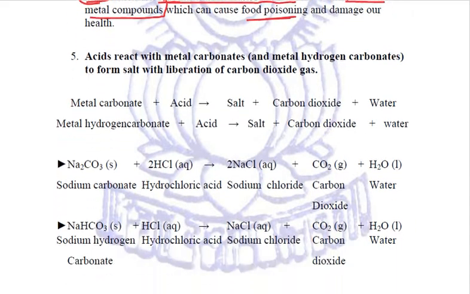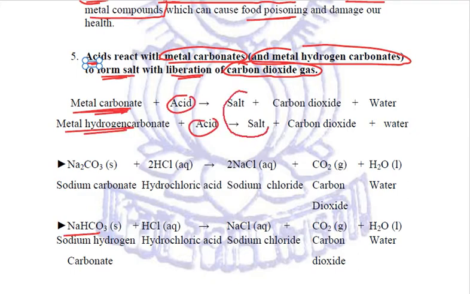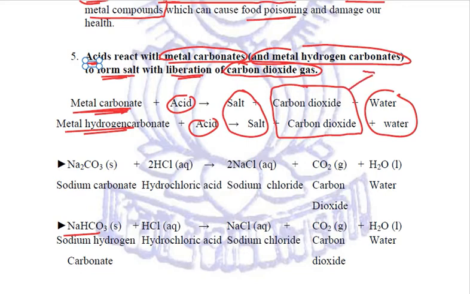Next characteristic property of acids is that acids react with metal carbonates and metal hydrogen carbonates to form salts, and now this time carbon dioxide gas is liberated. So whenever metal carbonate or metal hydrogen carbonate reacts with acids, always salt is formed, carbon dioxide is liberated, and water is liberated. Now carbon dioxide, we must know the characteristics of carbon dioxide gas.